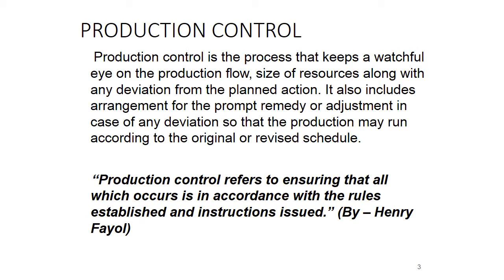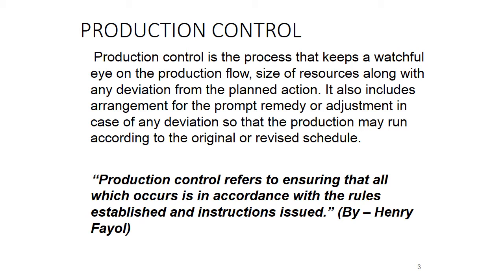So production control is a process that keeps a watchful eye on the production flow and the size of resources, along with any deviation from the planned action. It also includes arrangement for prompt remedy or adjustment.